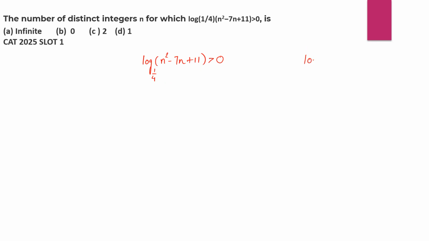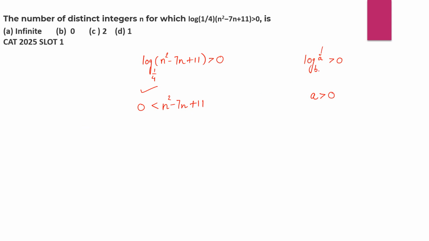Now, if I ask you, log of a to the power b is greater than 0, if it is given, what can be said about this a? That means if you're able to find the log of a, in that case, a has to be what? Greater than 0. Yes or no? It should be greater than 0. N square minus 7n plus 11. We're able to find the log of this number, and we know that log of a negative number is not defined. But this is defined. That's why n square minus 7n plus 11 has to be greater than 0. So the first thing which I got from here is n square minus 7n plus 11 should be greater than 0.